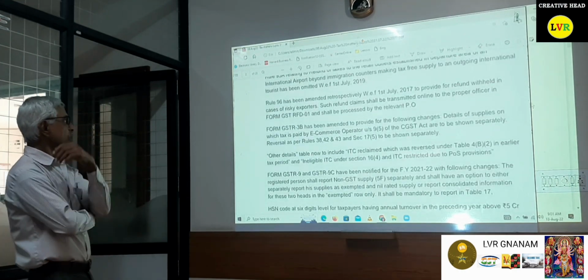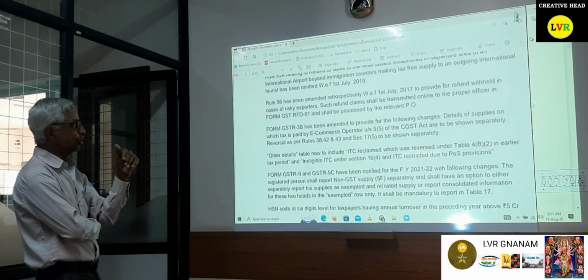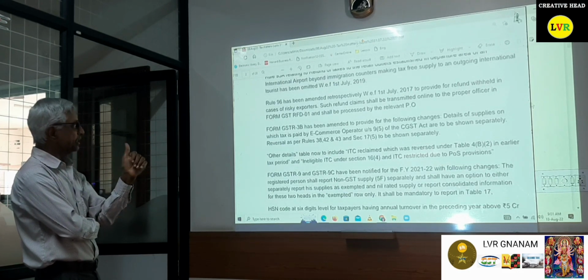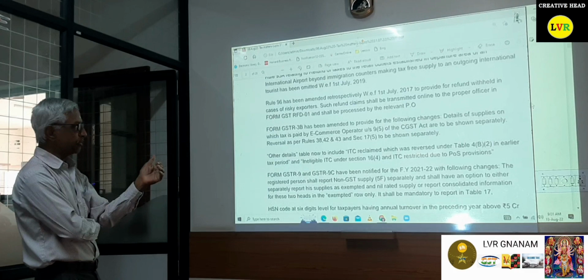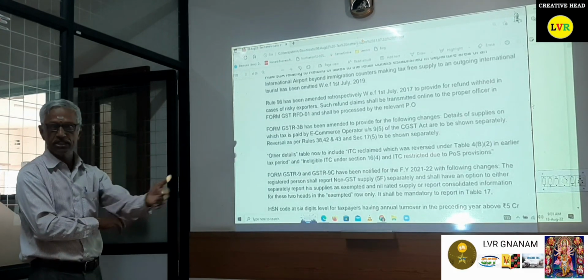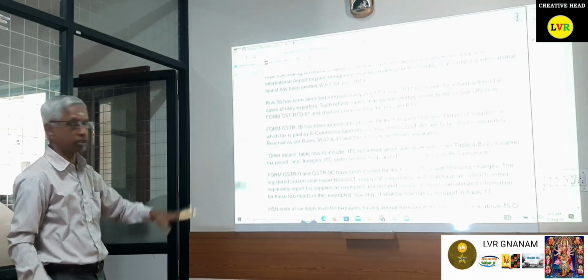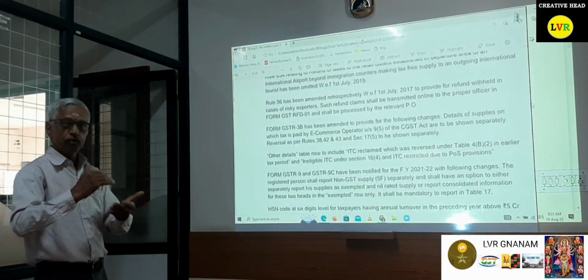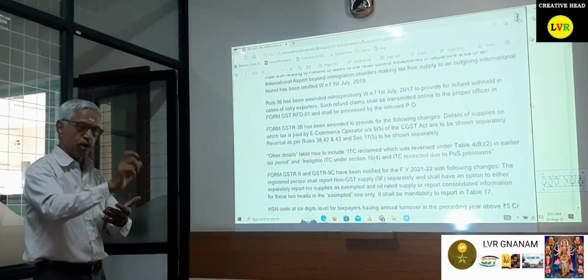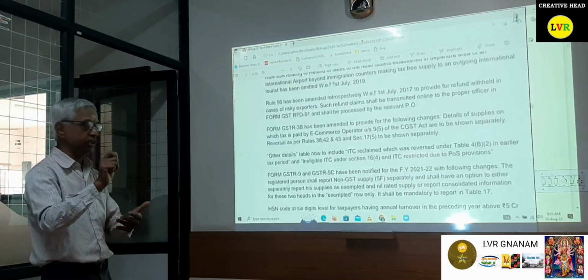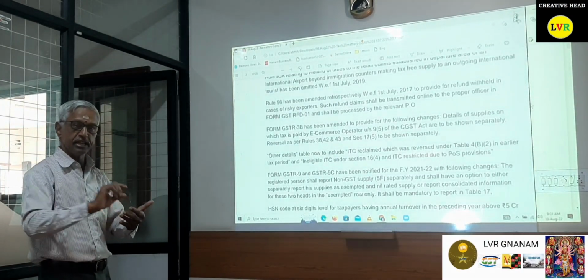Then Form 3B has been amended to provide the following changes. Details of supplies made by the e-commerce operators. I don't know whether this month's 3B has been implemented or not. So far I have not filed any 3B for this month. Anyhow, electronic commerce operators have to pay the tax under the 1% category. For those who are registered dealers, they need not pay the tax.